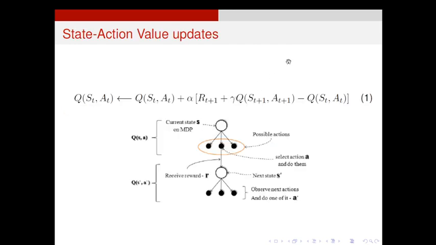To understand the Q value updates, we can look into this plot. This plot explains Q of S, A and Q of S dash, A dash. Here we are writing an iterative formula, that is why we specify S t+1, S t, etc. For convenience, I denote the current state S t by S and the action A t by A. So this can be represented as Q of S, A. Then the return R t+1, that means the return for the action from state S t to S t+1 with the action A t, is denoted by small a in this representation because this is more general.